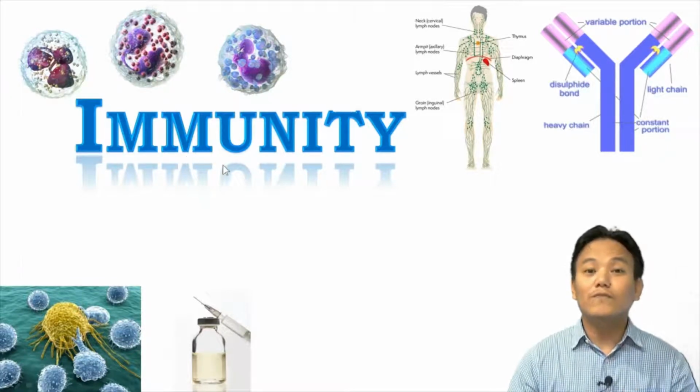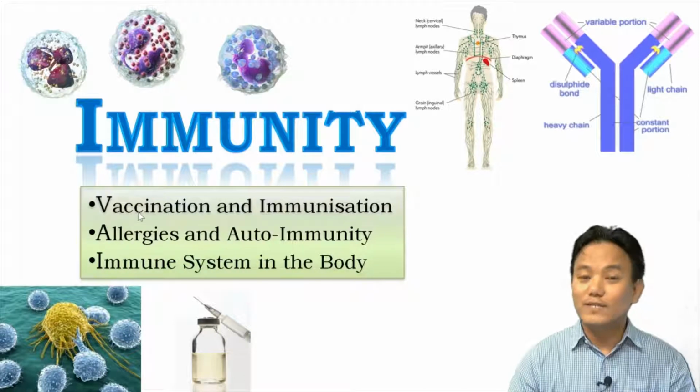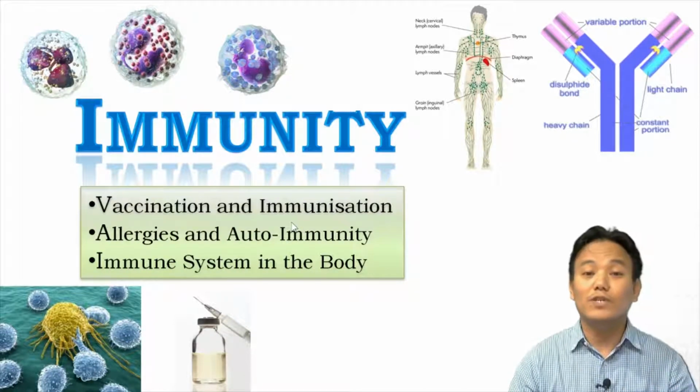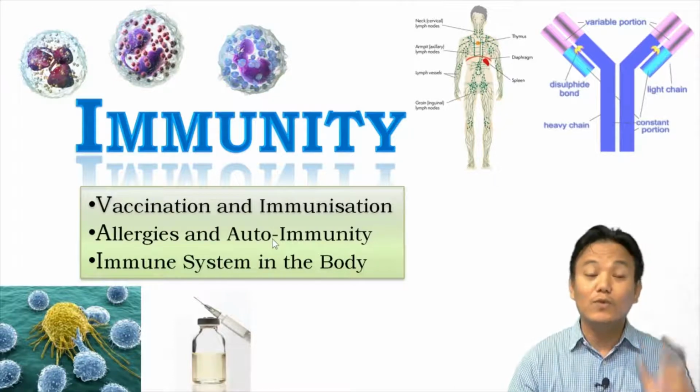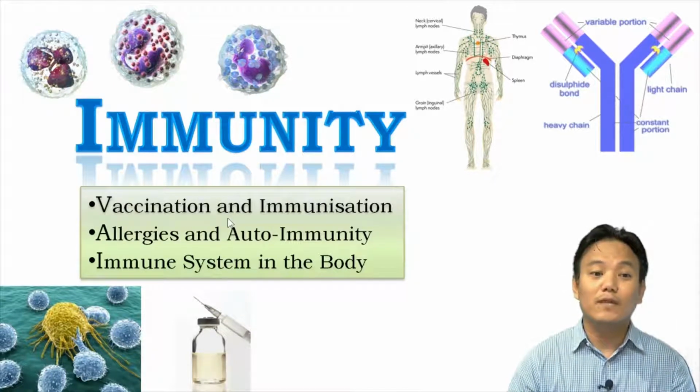In this particular video on immunity, we will talk about vaccination and immunization. We will talk about some basic concepts regarding vaccination and immunization. And later on, we will talk about two non-infectious human diseases, allergies and autoimmunity, which have something to do with the immune system. Right. And then at the end, we will talk about the human immune system. What are the components of the human immune system?